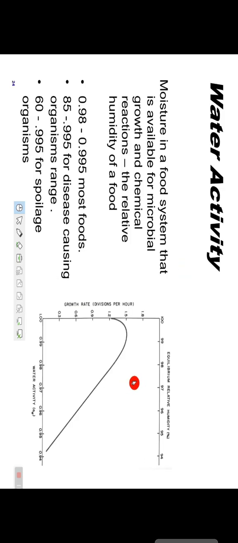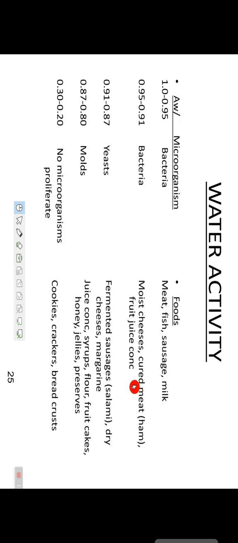Next is water activity. Moisture in a food system that is available for microbial growth and chemical reaction, the relative humidity of a food. Clear?